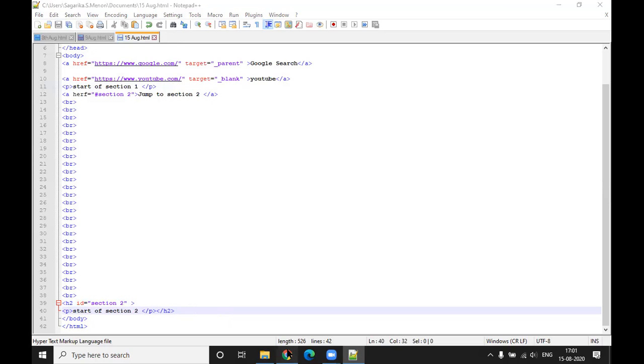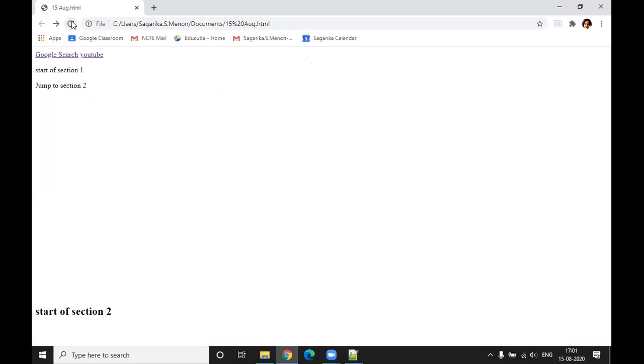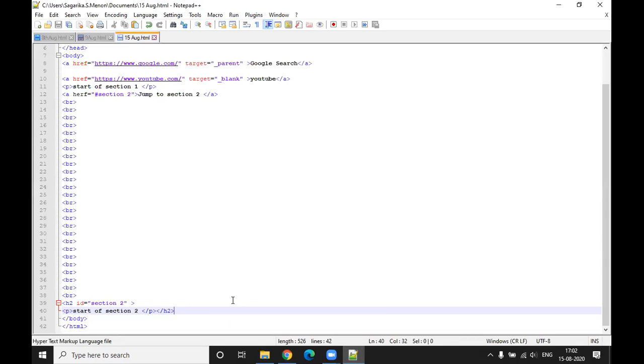So jump to section 2. But it's not showing as a hyperlink. That means there's something wrong with your code. Now let's go back to your code. Ahref, /a. You have saved it, right? Save it again.